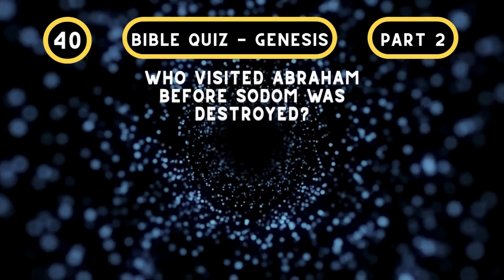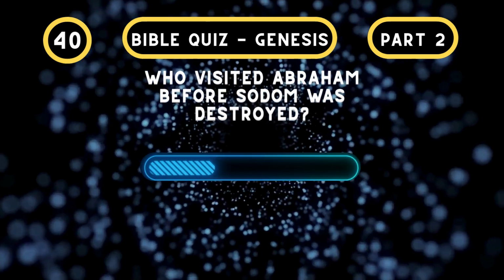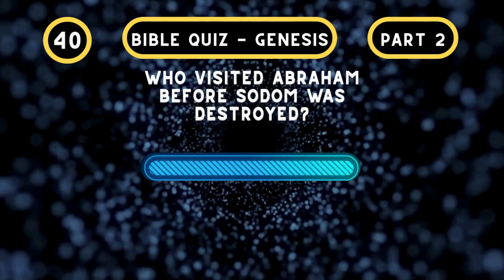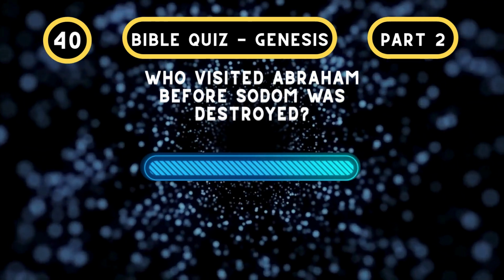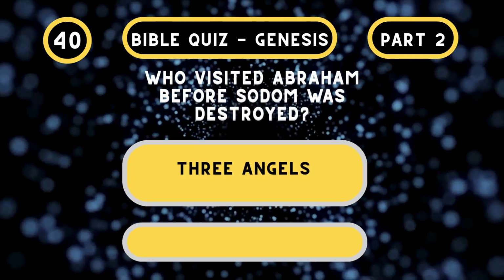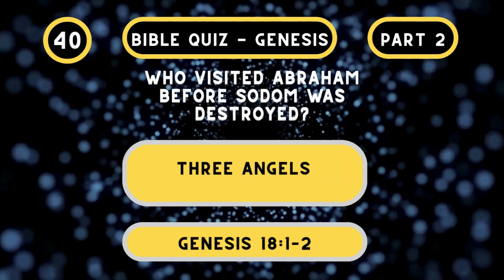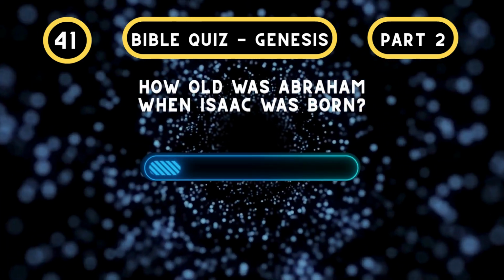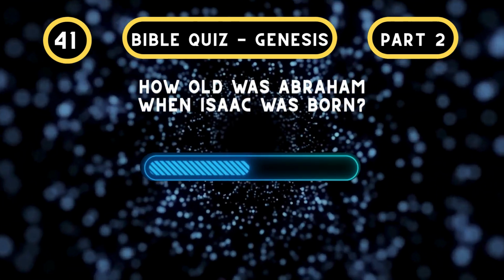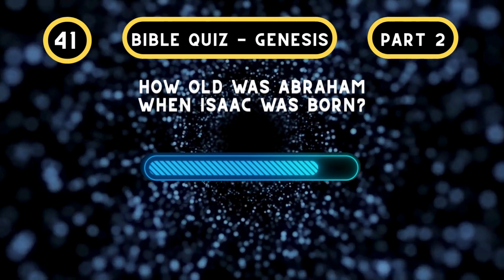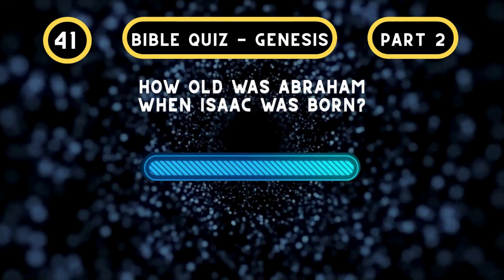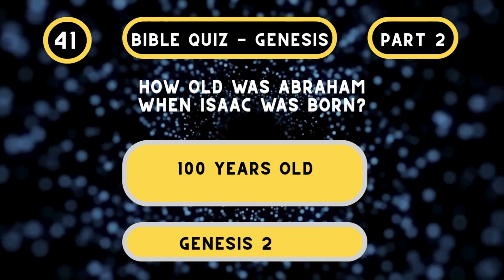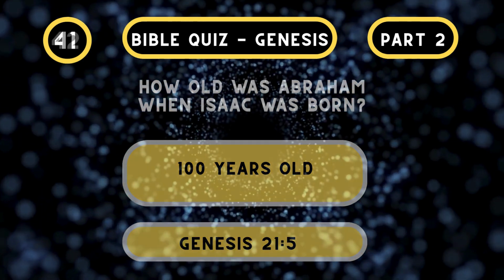Who visited Abraham before the destruction of Sodom? Angels. Genesis chapter 18, verses 1 to 2. How old was Abraham when Isaac was born? 100 years old. Genesis chapter 21.